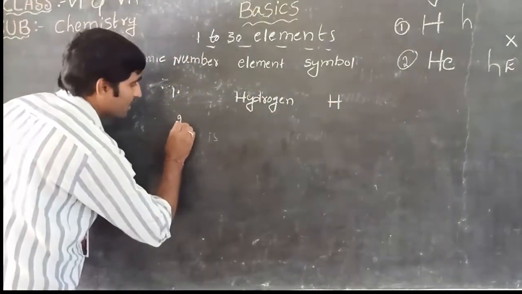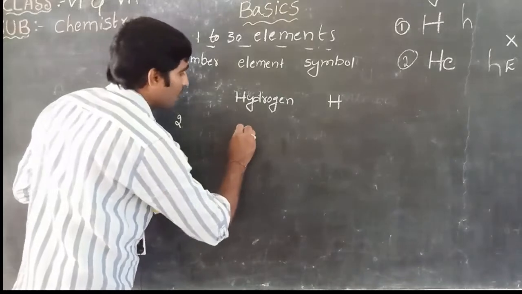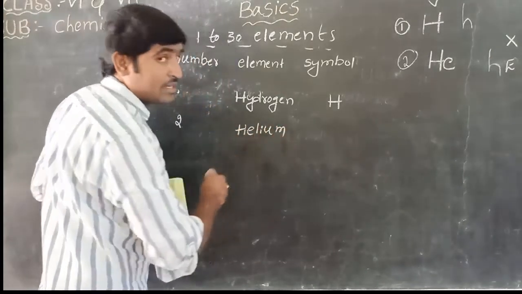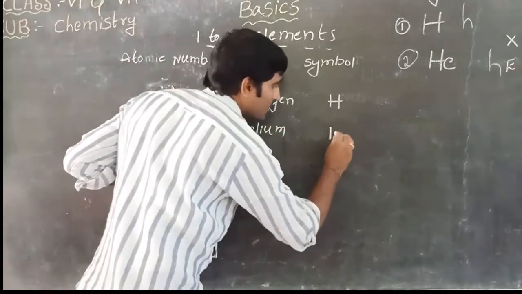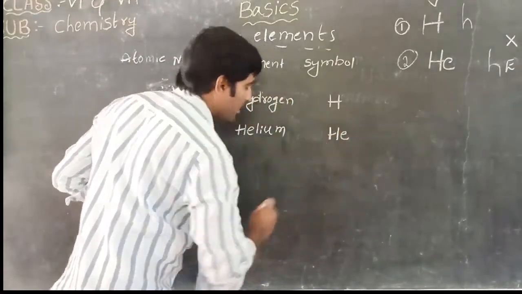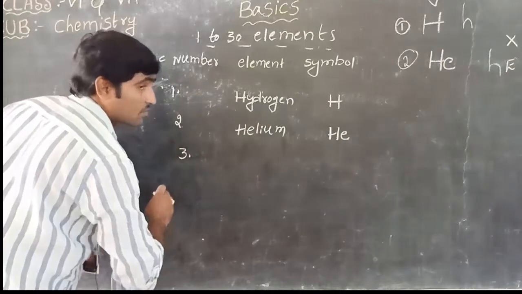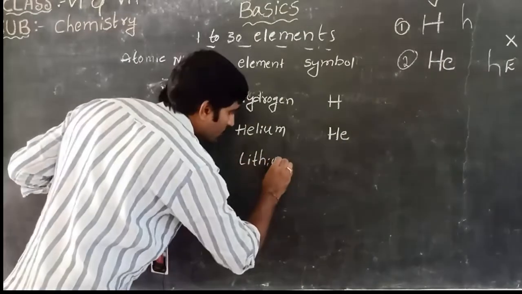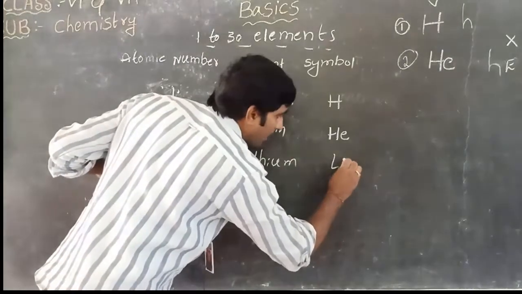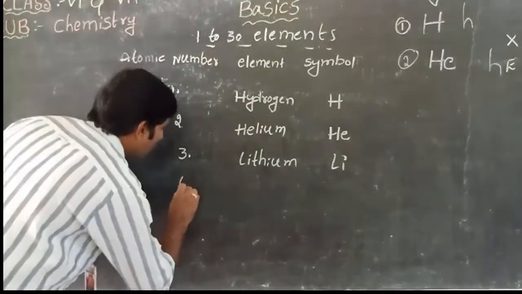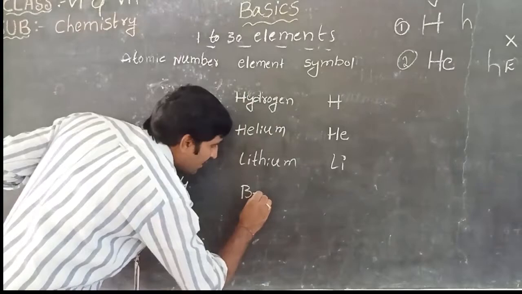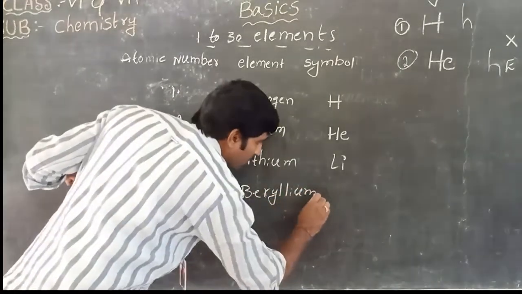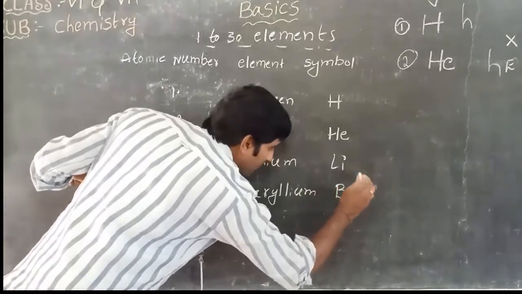The second element is helium. Children, write it and learn it. Symbol of helium is He. The third element is lithium, symbol Li. Fourth element is beryllium, symbol Be.